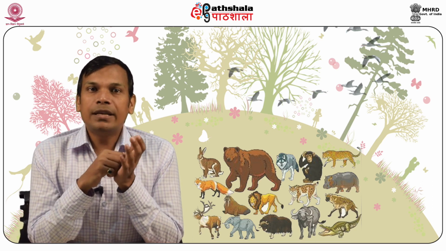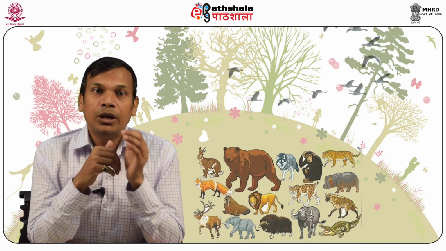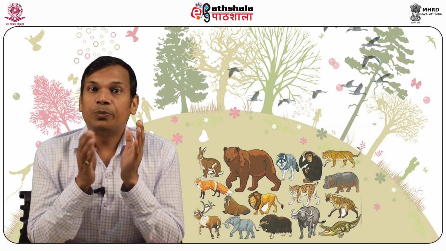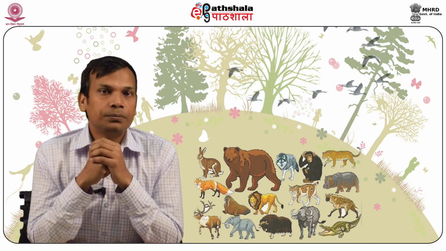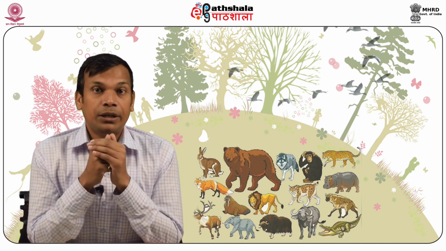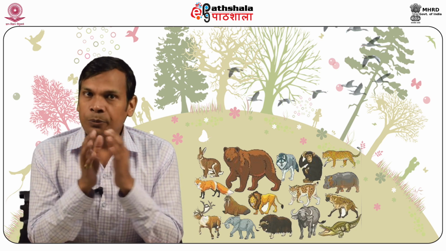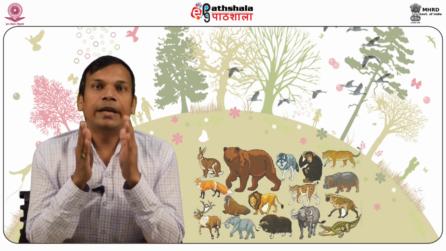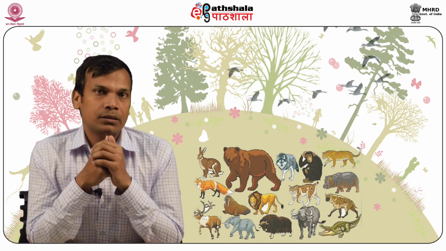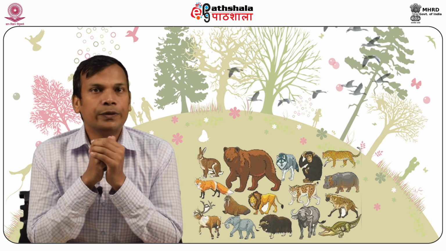Plants utilize this carbon dioxide and convert it into carbohydrates by the process of photosynthesis. The animals directly or indirectly depend on the plants for food. Decomposers act on the dead animals and plants and release carbon dioxide into the atmosphere.